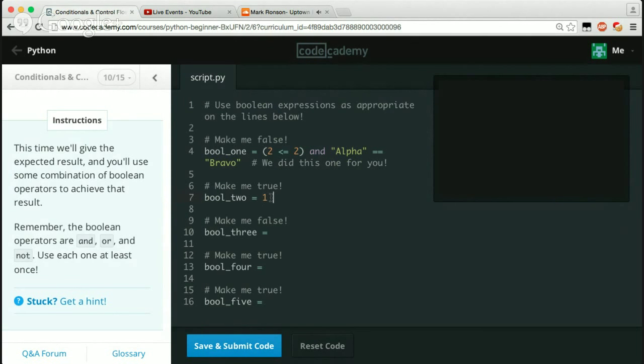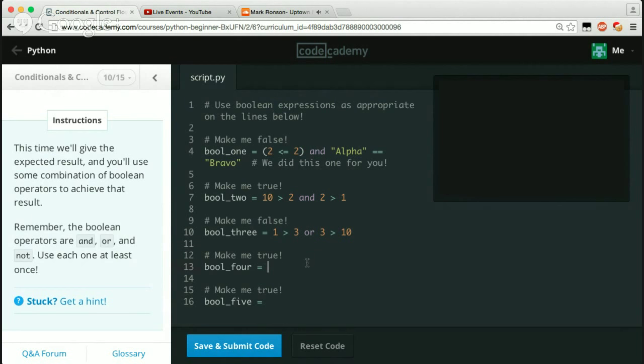So we just say 1 is greater than 2, and 2 is greater than 3. Wait. Let's say 10, because 1 is not greater than 2. 2 is greater than 1. There we go. Make me false. 1 is greater than 3, which would be false, or 3 is greater than 10, which would also be false, which would result in false.